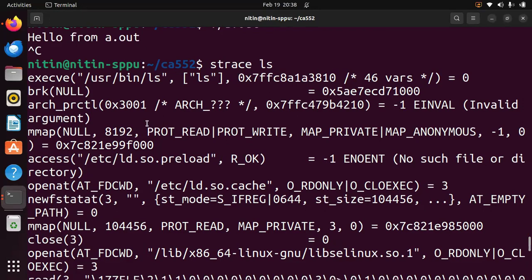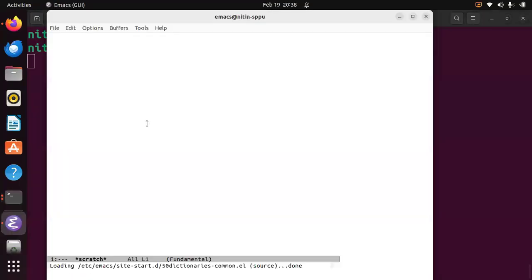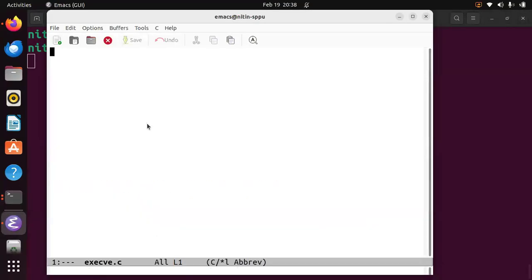So let us do this again and make use of this execve call. How to use this? Let me write emacs execve.c, and we will use it with fork because we have already seen those things.